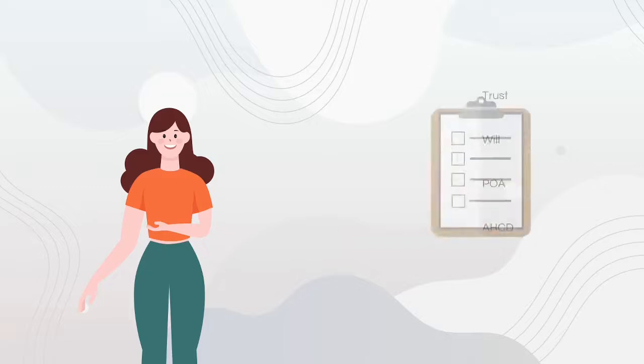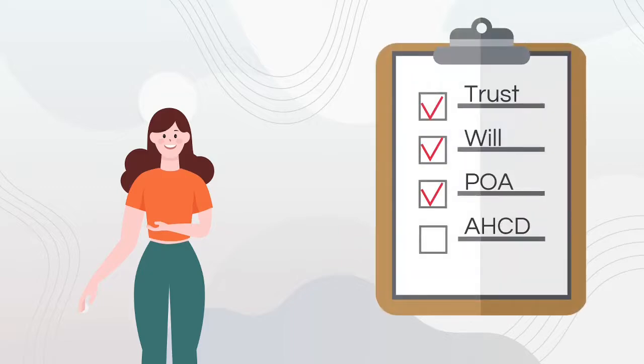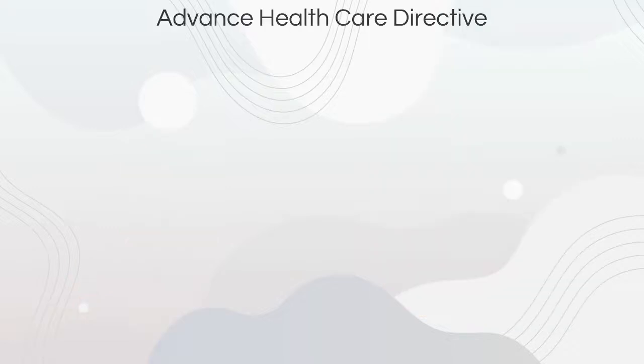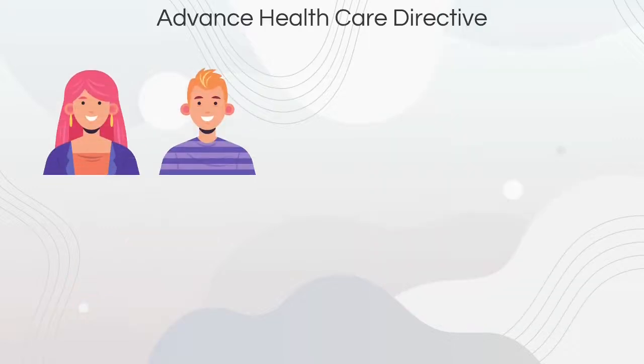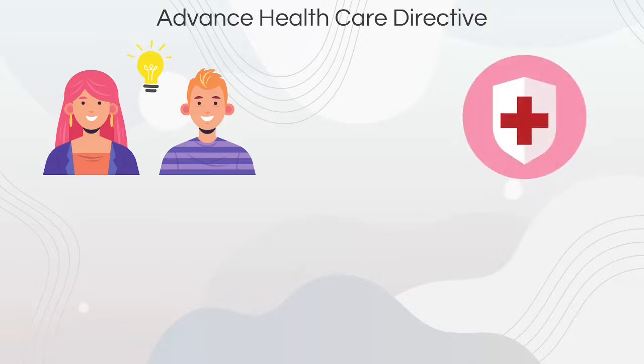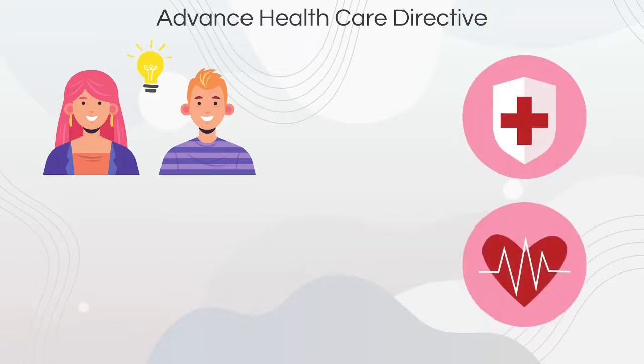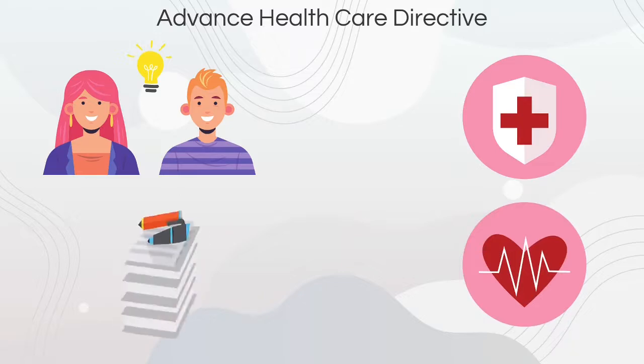An advance healthcare directive is the last document on our list. In an advance healthcare directive, you choose someone to be your agent and give them the ability to make healthcare decisions for you when you can no longer make them for yourself. You also give your agent instructions on how to make your healthcare decisions, and these instructions can include decisions about life support, burial and cremation, pain relief, and who can visit you in the hospital. It can also include a statement of your values and beliefs.